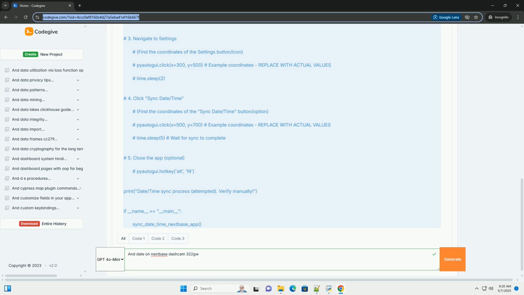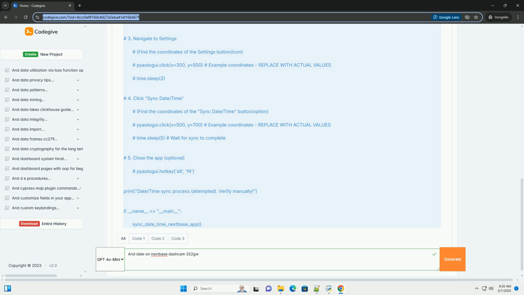Incorrect date/time displayed on playback. Ensure you are playing back the video using a compatible video player. Some older video players might not correctly interpret the timestamp data. Code examples for automating date and time setup, limitations and considerations.